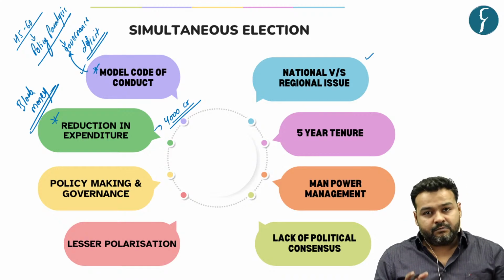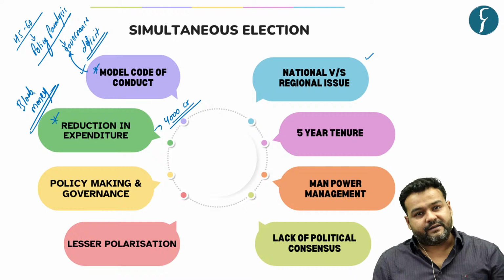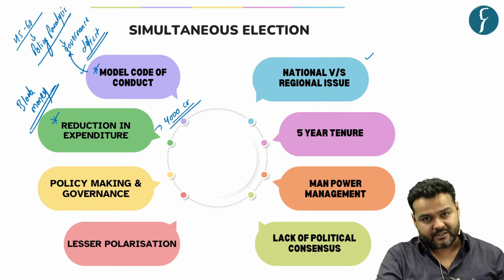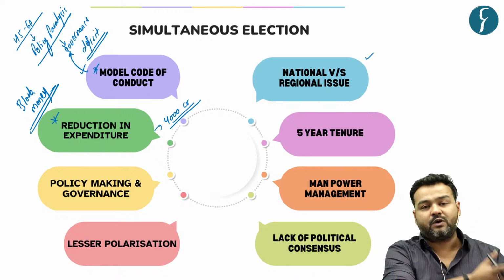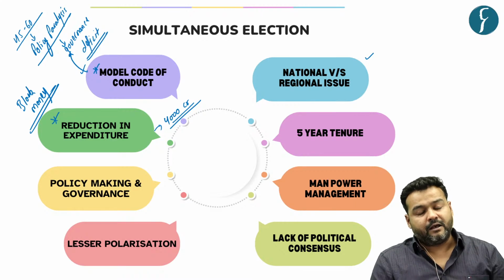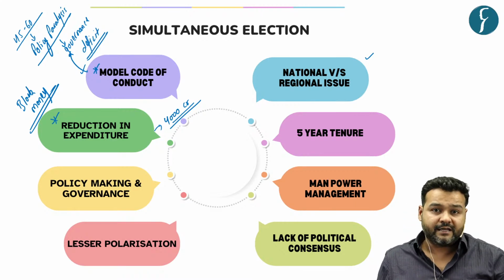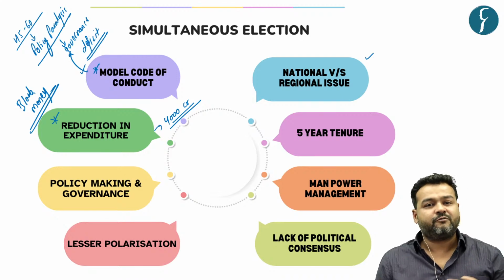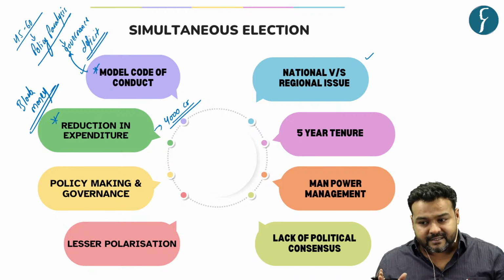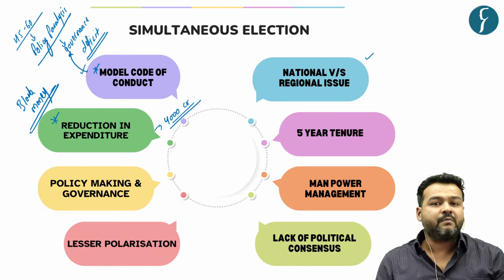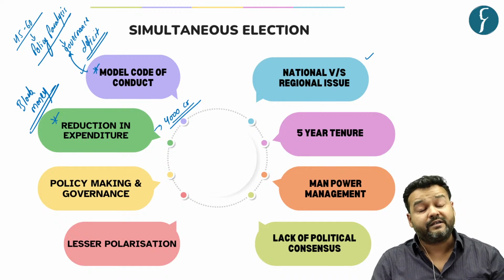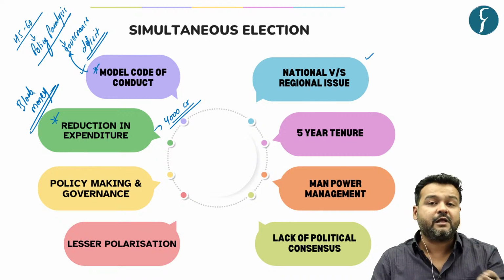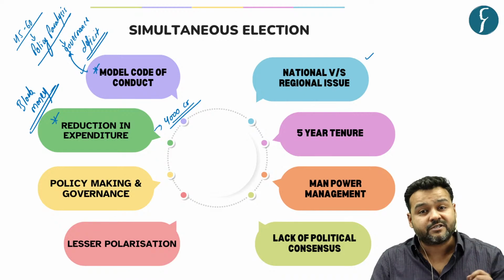Second is, whenever elections are there, there is a mass level of transfer of officers before the elections. Officers from one state are being sent to another state as an observer, and other officers to monitor the election. Now this shifting goes on for months, and this somehow disturbs the normal working, or whatever the role that has been given to these officers. It disrupts that, and ultimately it disrupts the normal public life and essential service delivery.